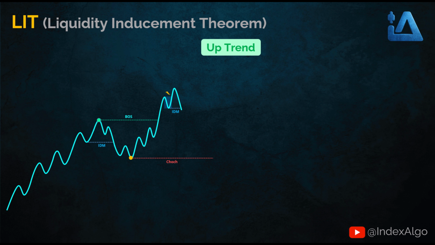Here, the IDM level gets broken. Like we said, when IDM breaks in a bullish trend, we treat the highest point from the start of the move up to the moment of that break as the BOS level. Now we have a BOS level and a change of character level, so we stop looking for a new pullback or drawing a new IDM and wait to see which one price breaks. Price comes in and breaks the change of character level.